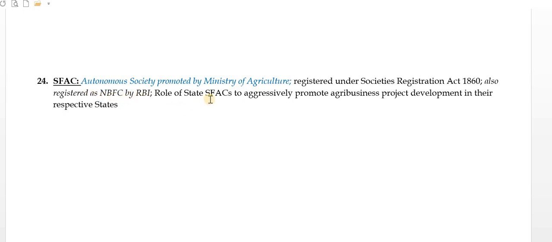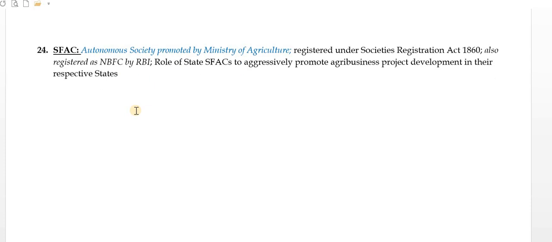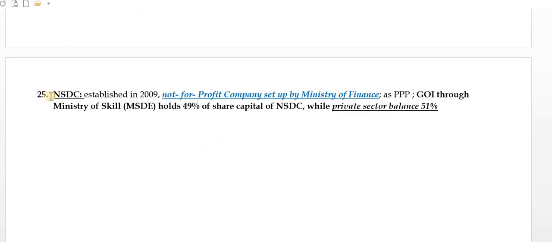Role of state SFACs: they are to aggressively promote agribusiness project development in their respective states. Then NSDC, the National Skill Development Corporation, has been established in 2009, a not-for-profit company set up by the Ministry of Finance. So this is under the Ministry of Finance, a not-for-profit company, and it has been established as a PPP, public private partnership concept.